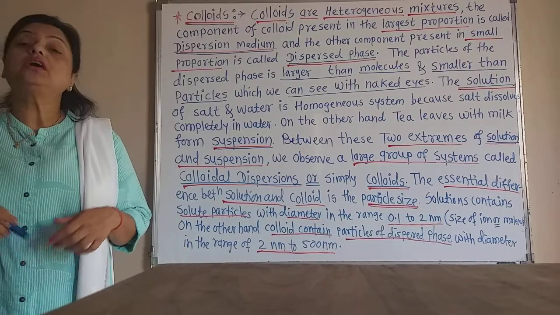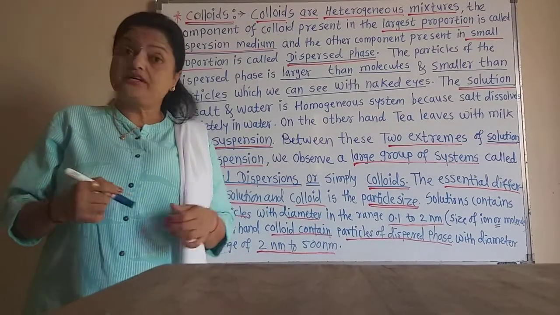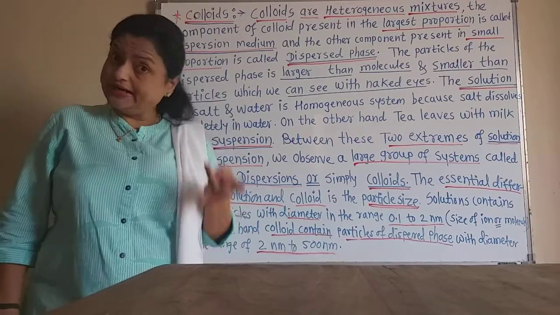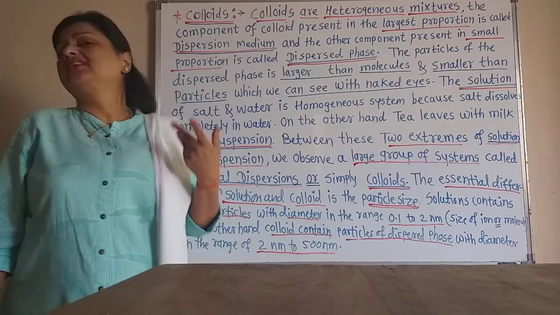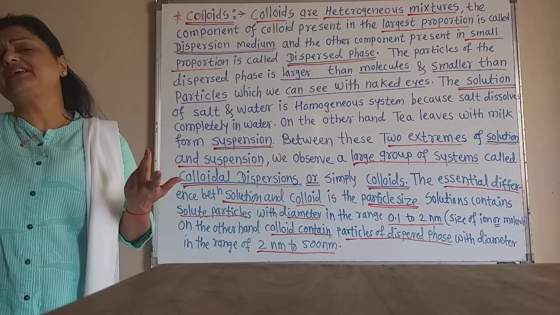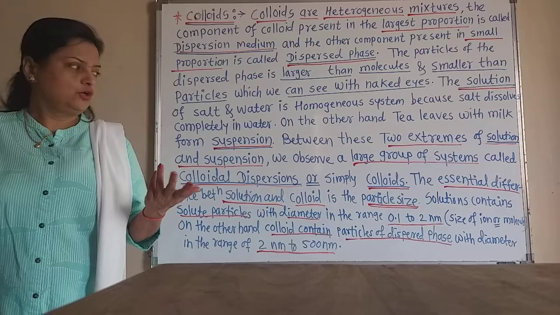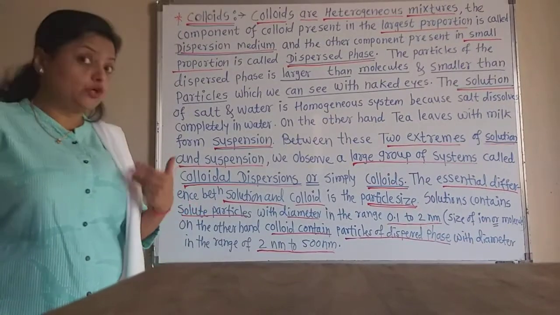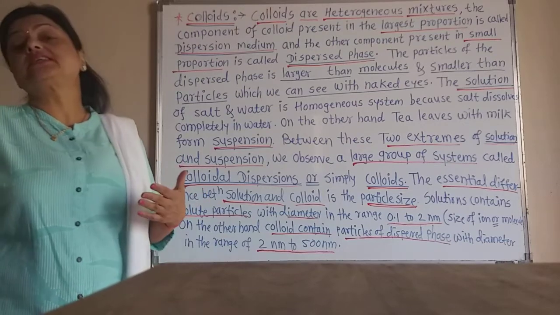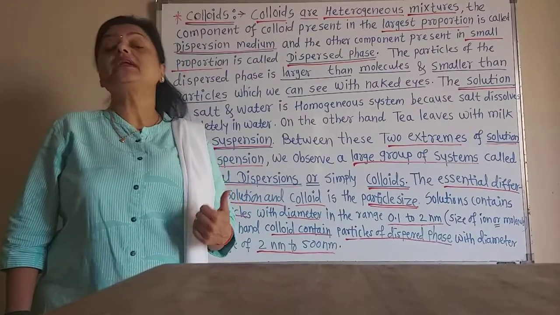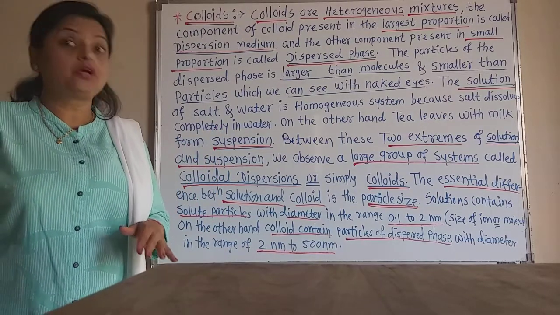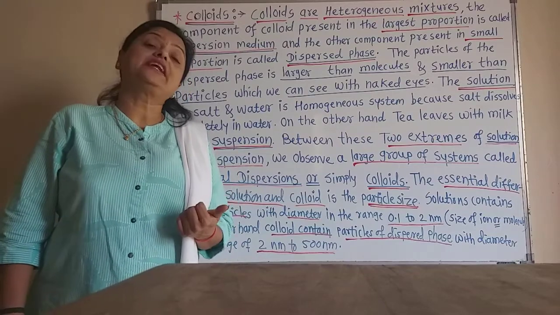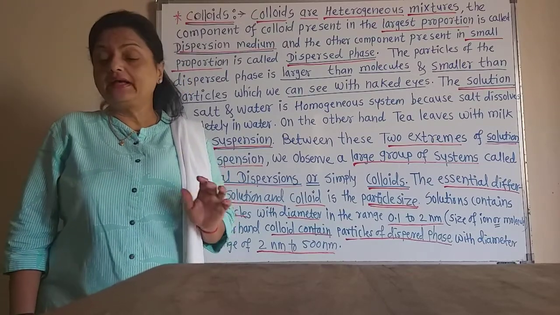Now these are about the differences between the solution, colloids, that is the colloidal dispersion, and suspension. The size of the suspension particles is very large. But the size of the solute particles present in the solution is in the range of 0.1 to 2 nanometer, and the size of the dispersed phase particles present in the colloids or colloidal dispersion is in the range of 2 nanometer to 500 nanometer.